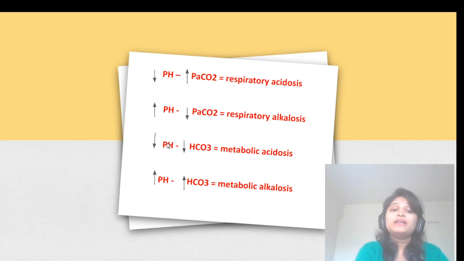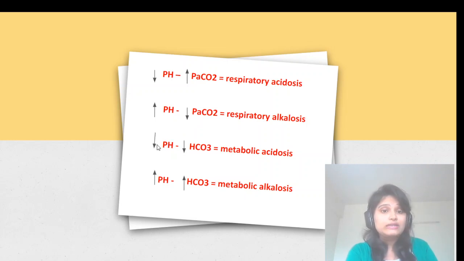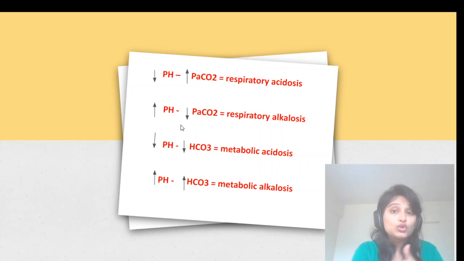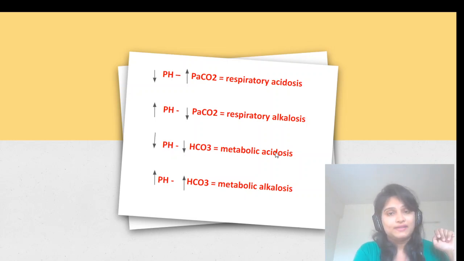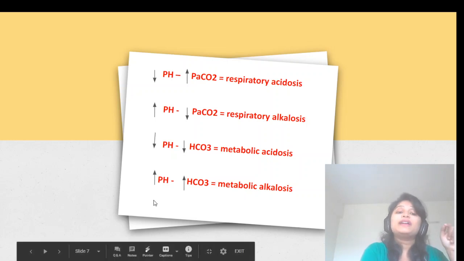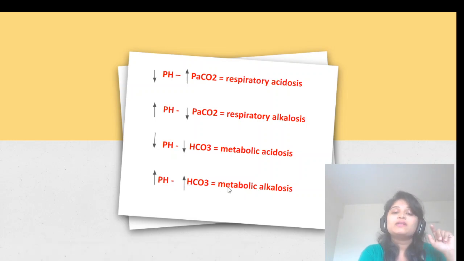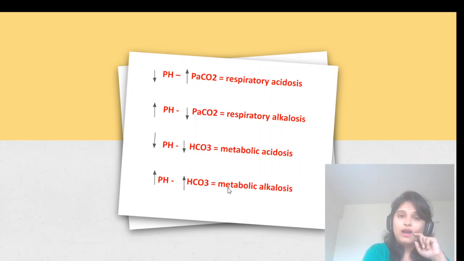Now you have seen that pH is going down, so this condition is acidosis. But there is no change in the CO2 level. So next you will check the HCO3 level, right? HCO3 is also going down. Both arrows are in the same direction, so this condition will be called metabolic acidosis. Okay? If pH is going high and HCO3 is also going high, this condition will be called metabolic alkalosis.